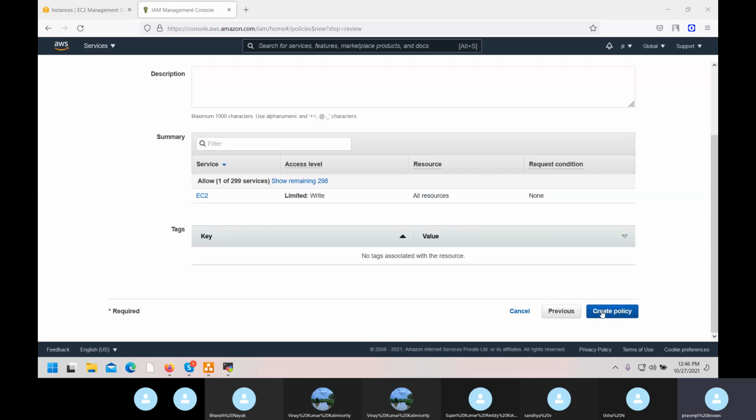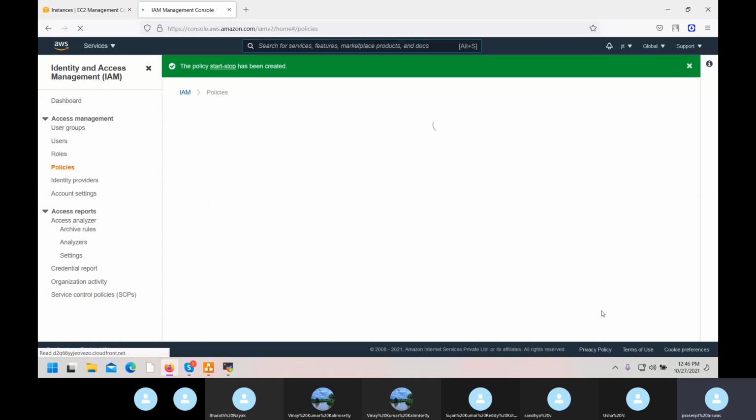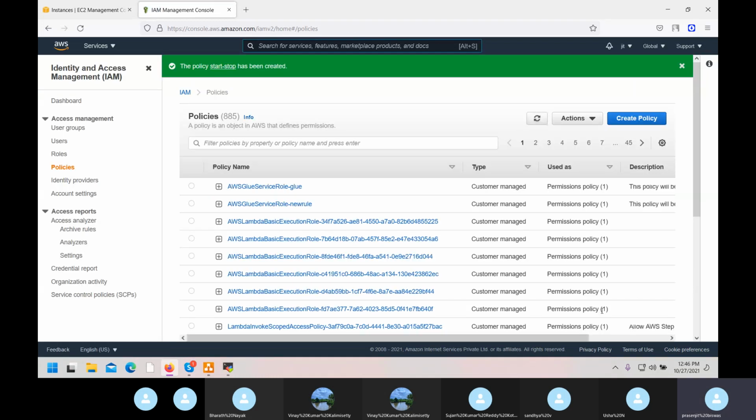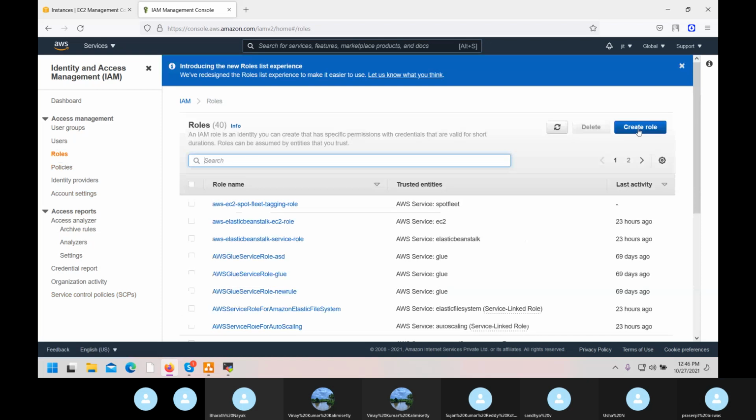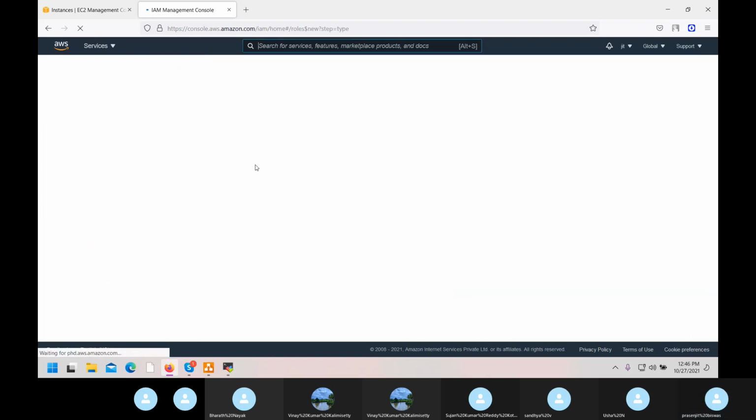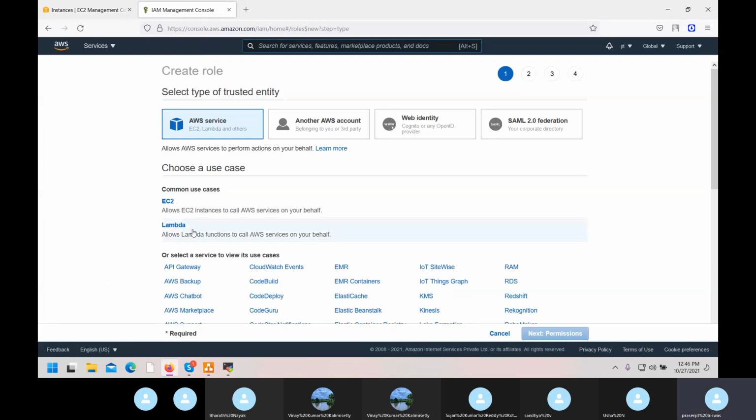Once done, now the policy is created. Now, for this policy, you have to create a role. This role will act with this policy. Now, role. So, create role. Select lambda, for which you are creating it.